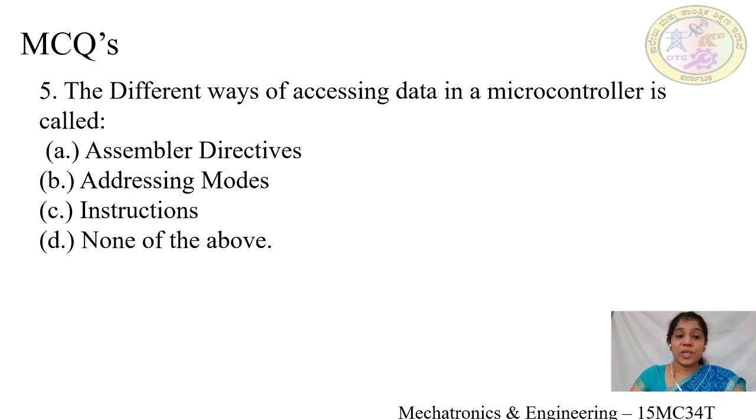Fifth MCQ. The different ways of accessing data in a microcontroller is called option A, assembler directives, option B, addressing modes, option C, instructions, option D, none of the above. The different ways of accessing data in a microcontroller is called, yes, it is addressing modes. Answer is option B.